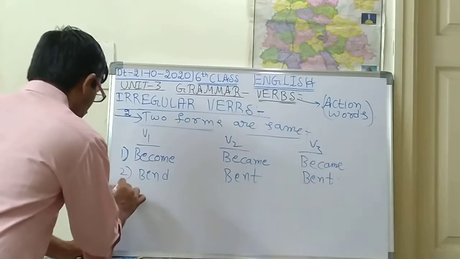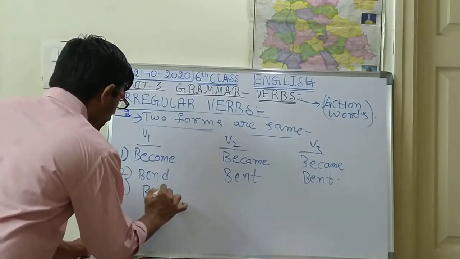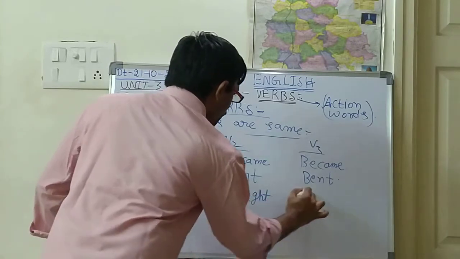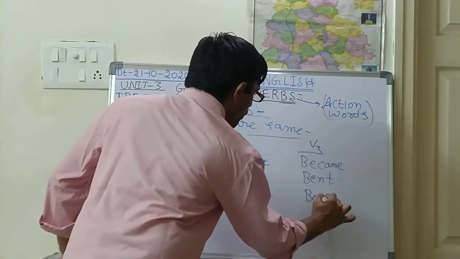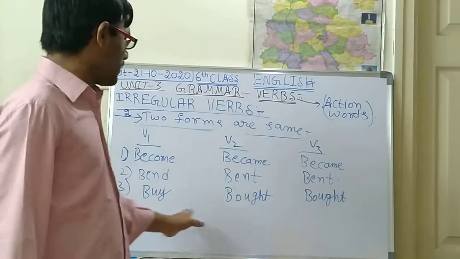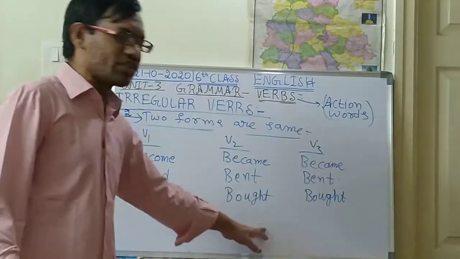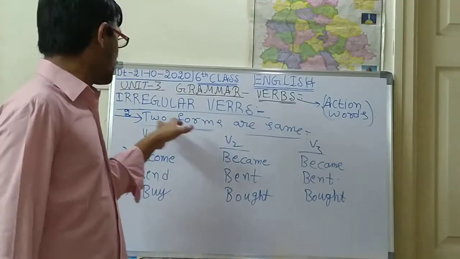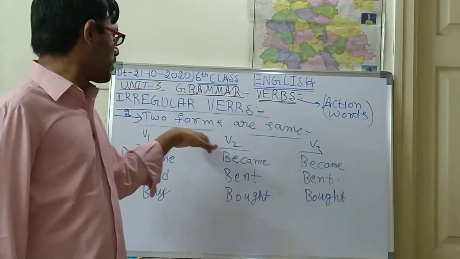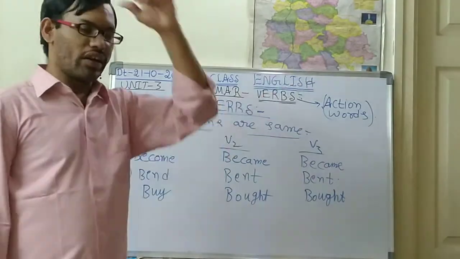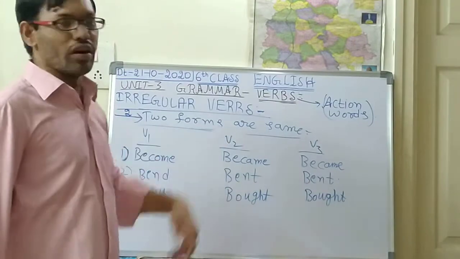Next, the third one is buy, bought. So like this, buy, bought. With this type of words, V2 and V3 are same, but V1 is different. So two forms are same, and these are called irregular verbs, second type. Two forms are same, V2 and V3.